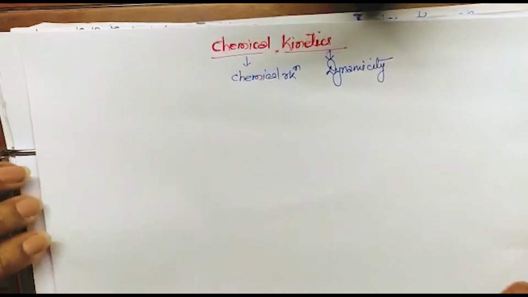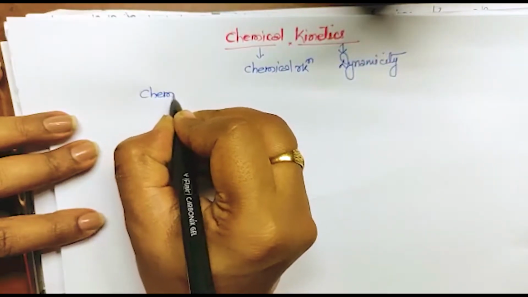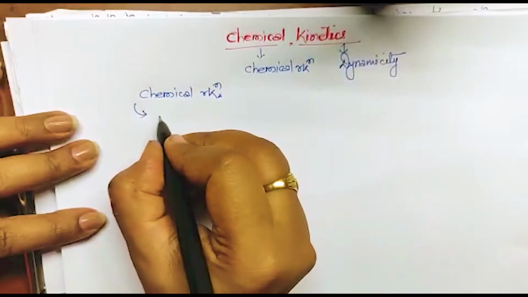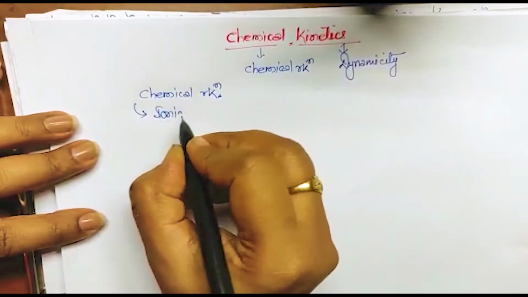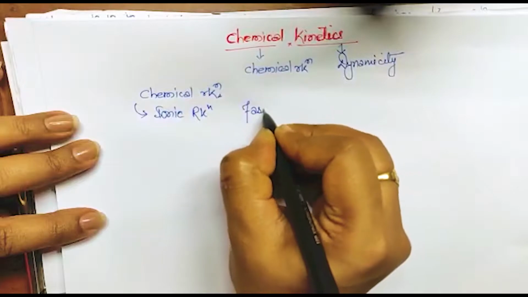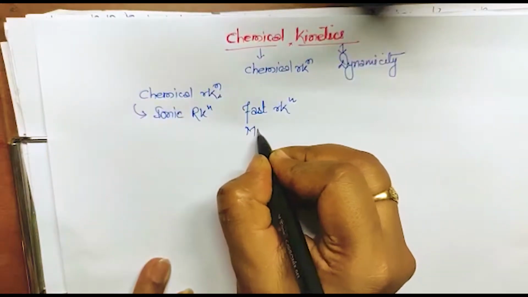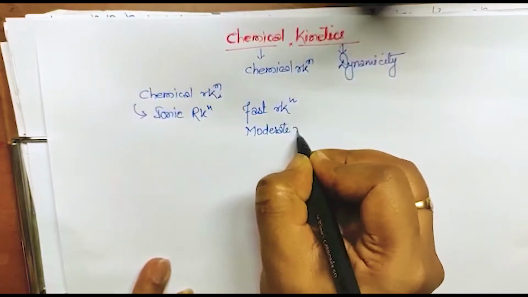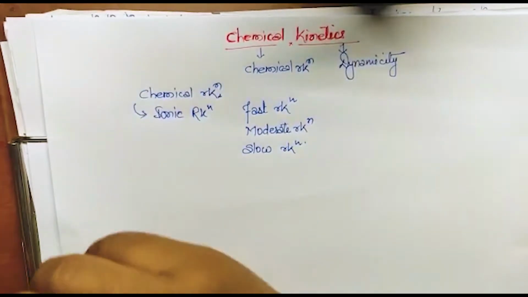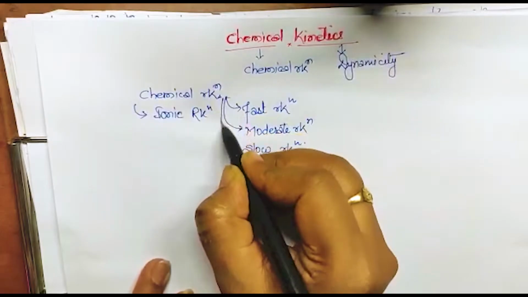Okay, so before starting this chapter, I want to say that chemical reactions are of three types. What are the three types? The first is called ionic reactions, or you can say the fast reaction. The second one is the moderate reaction, and the third one is the slow reaction.